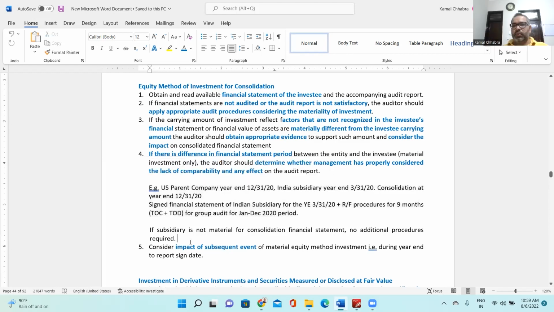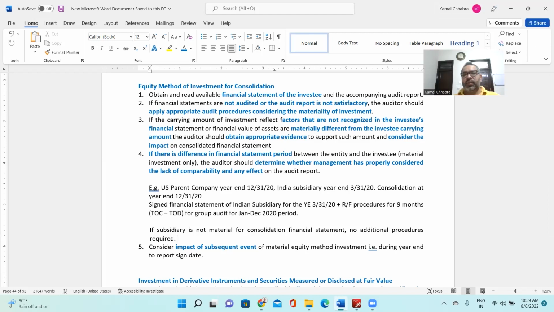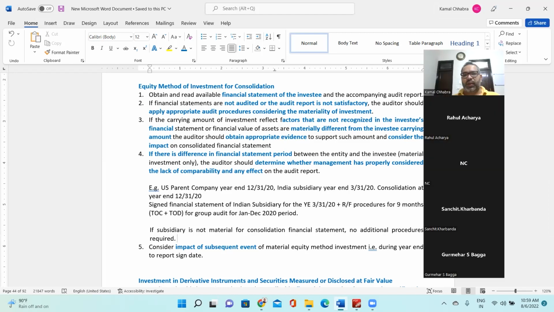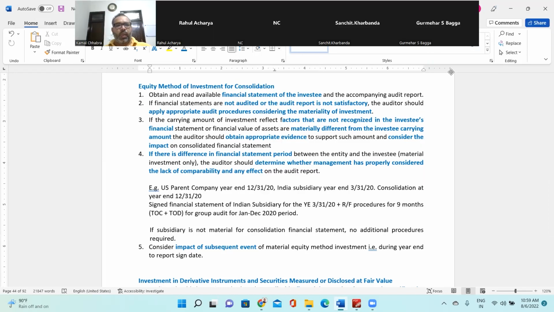So the fifth one is to consider the impact of subsequent events on a material equity method investment. What are subsequent events? Anyone have any idea about subsequent events? I know we have a detailed topic at the end of this chapter, but does anyone have a general idea what a subsequent event is?